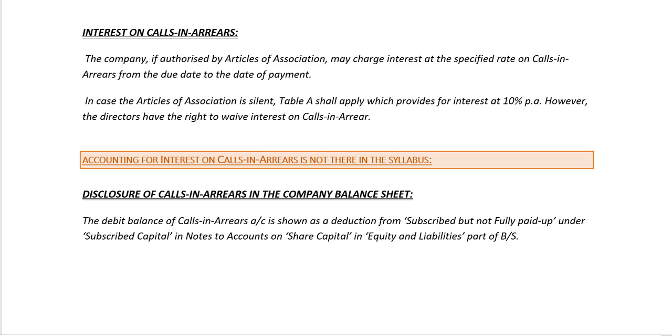So now that we've understood about accounting for calls in arrears, in the upcoming video, we will do example sums for accounting for calls in arrears.